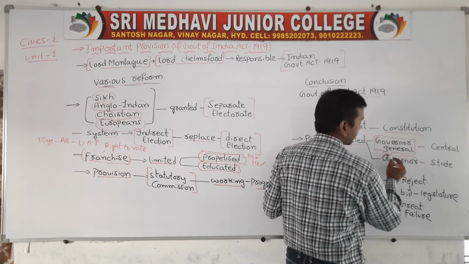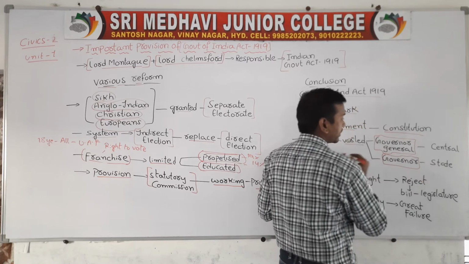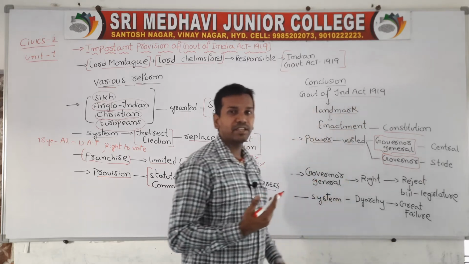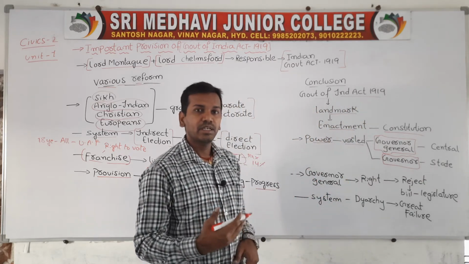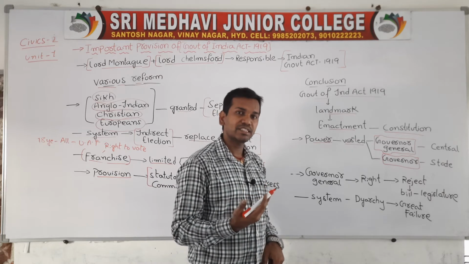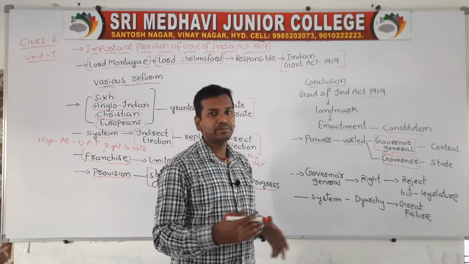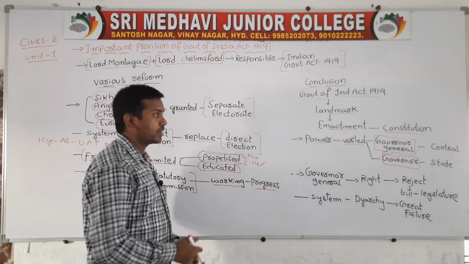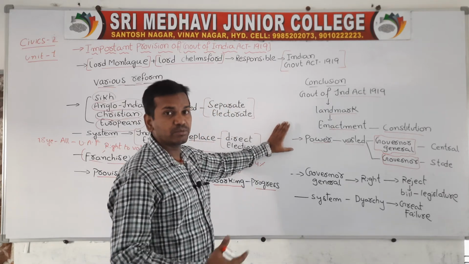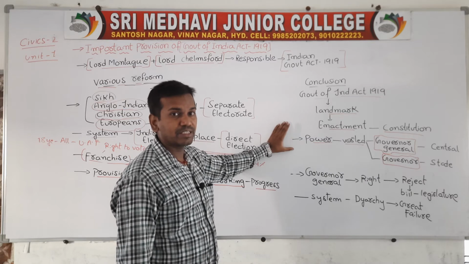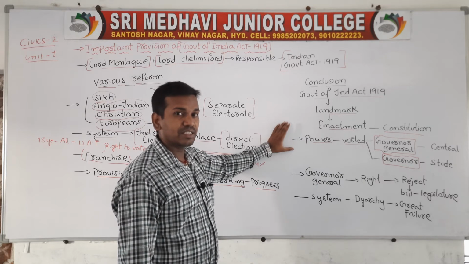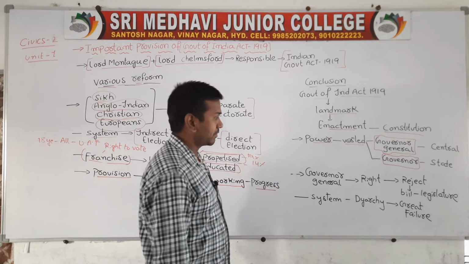At the state level, a governor was appointed. Both had equivalent power in their province. So most powers were vested between the governor and the Governor General, the Governor General at the central level and the governor at the state level.